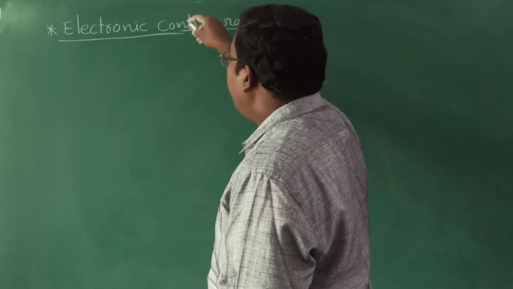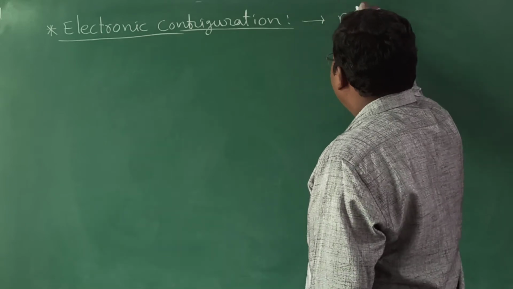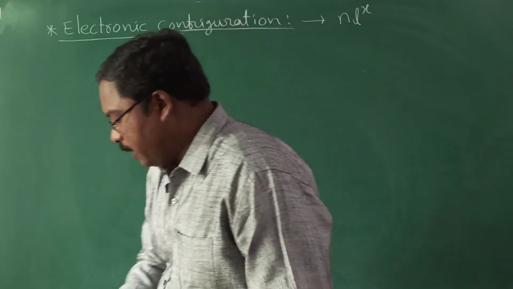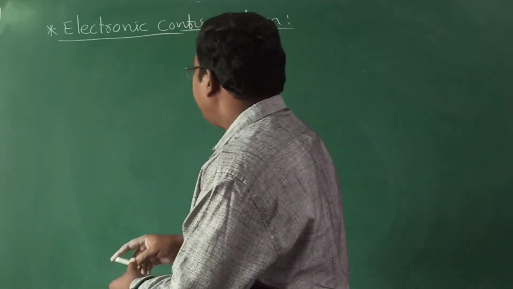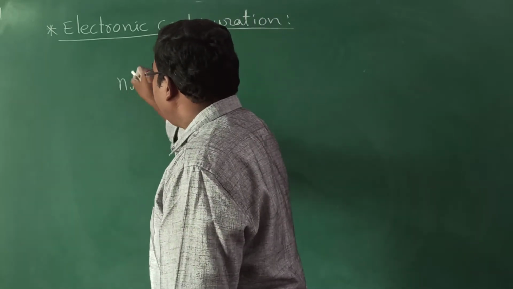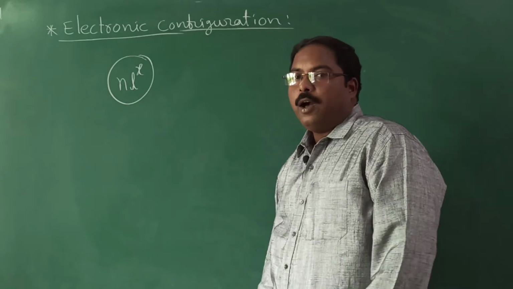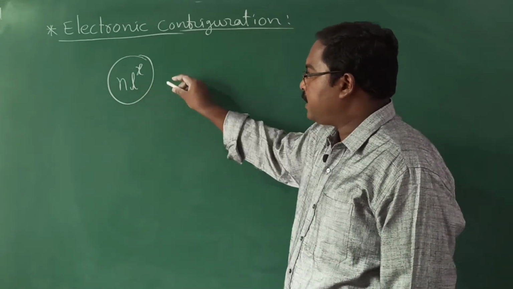Remember, electronic configuration of an electron in orbitals is represented as n l power x.